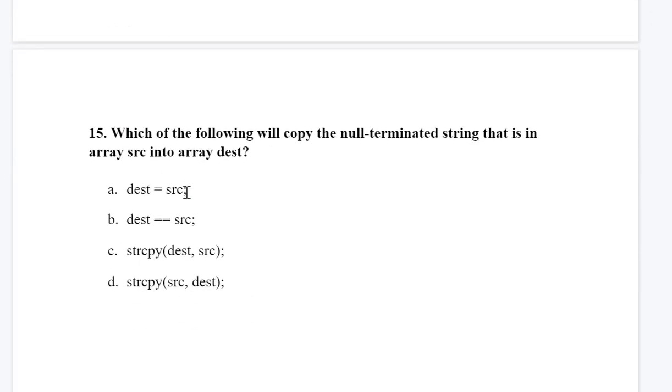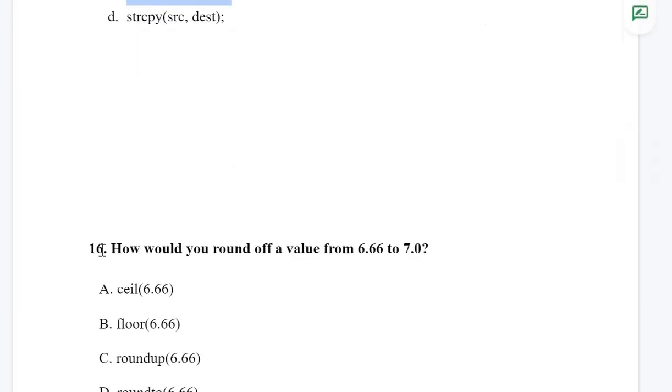Next is, which of the following will copy the null terminated string that is in array source to array destination? It simply means which function will copy a source string to a destination string. If you know the syntax, this is the correct answer. In the string copy function, first we write the destination, then we write the source. So don't get confused. Option number C is the correct answer.